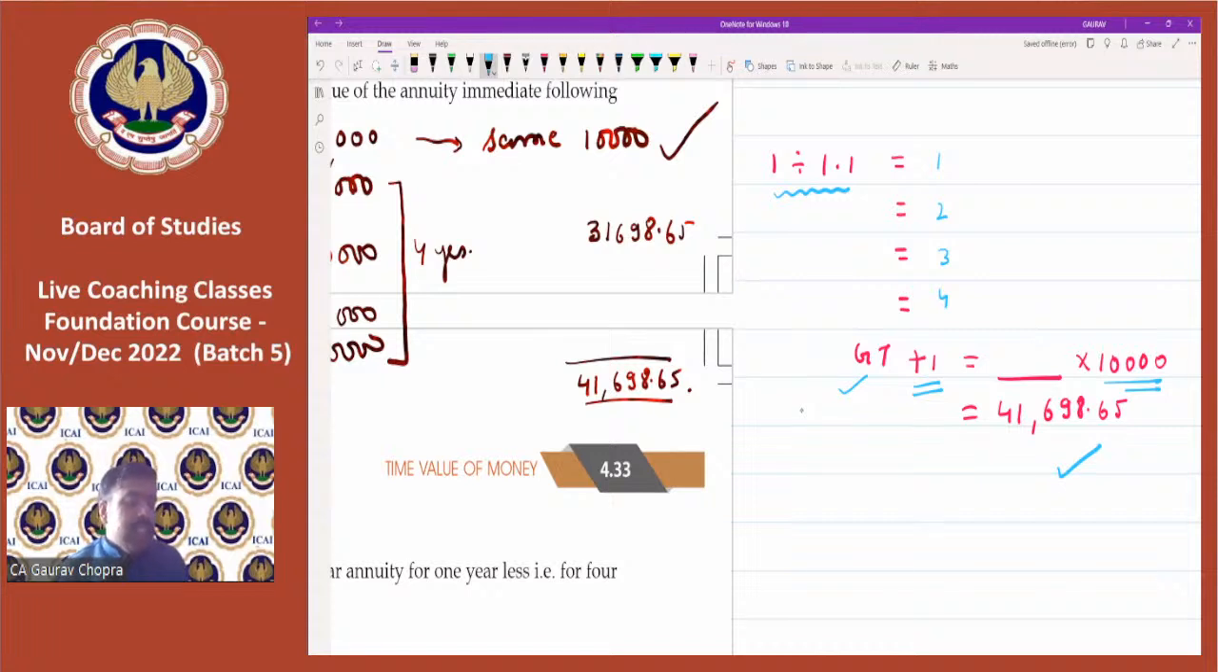So Lakshmi is asking why we have taken 4 years and not 5 years. See, we have taken all the 5 years, but our way was different. Here we have taken the 4 years and then 1 year separately. So all these become the 5 years. So in total, we have taken 5 years only.